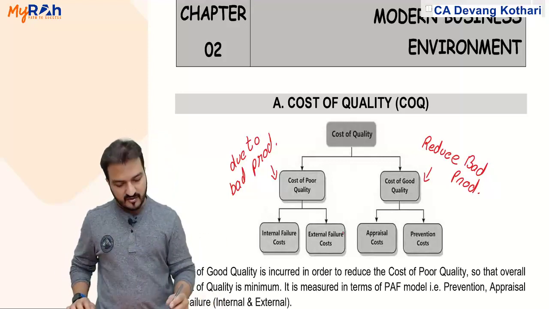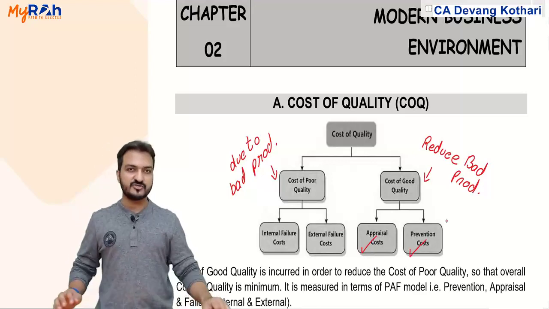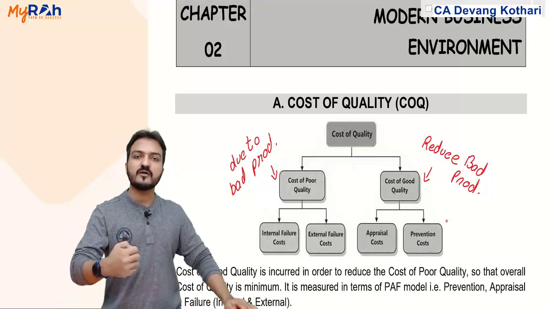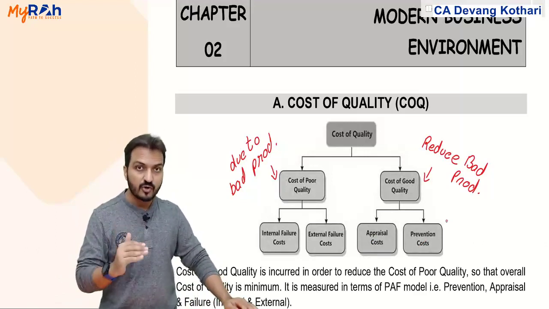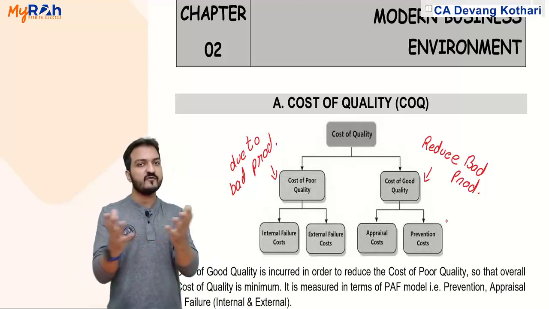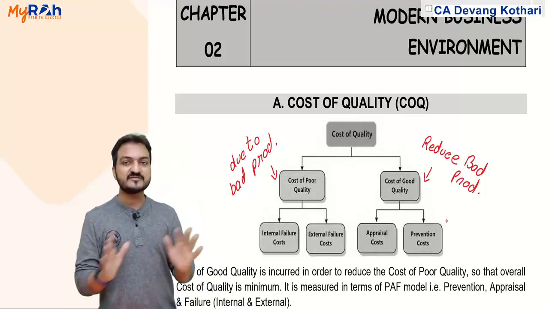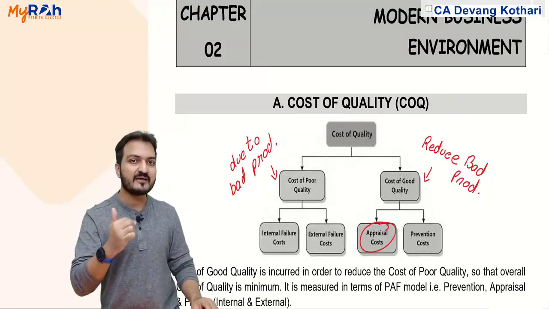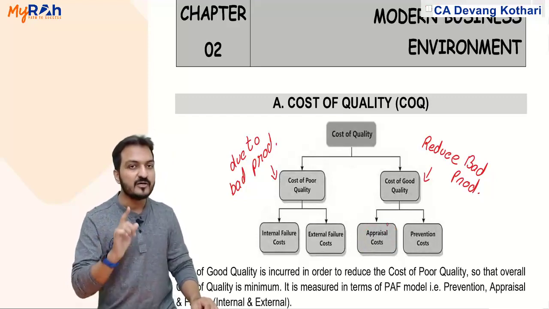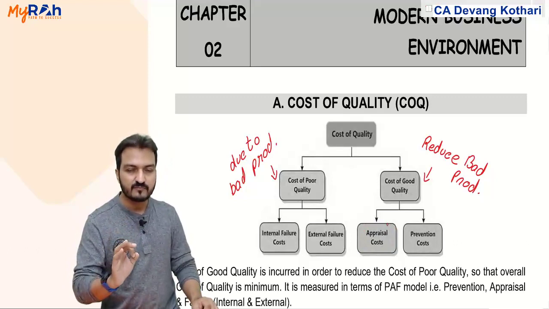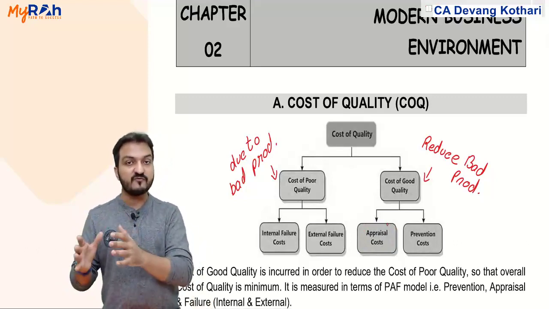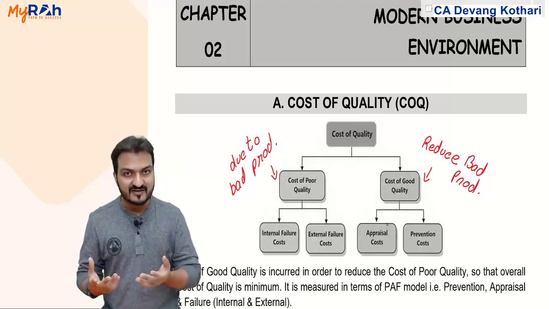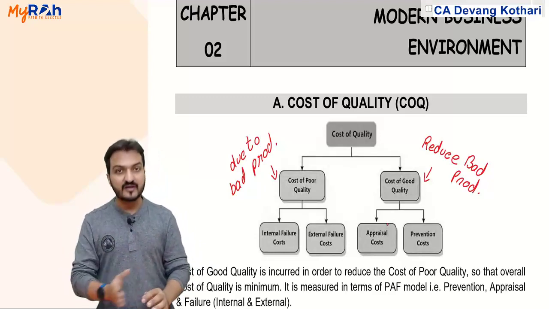While cost of good quality involves appraisal cost and prevention cost. Prevention cost is the cost incurred to prevent the defectives from happening, to prevent the production of defectives itself. Production should not even happen. That is prevention cost. While appraisal cost does not prevent the defectives from getting produced. Appraisal cost will simply be checking the goods. This checking will not prevent the defects from happening, but it will at least identify the defects so that you don't take them further.